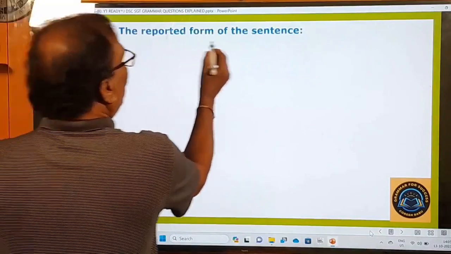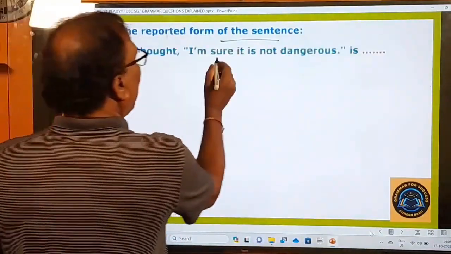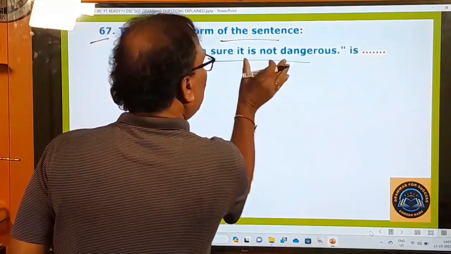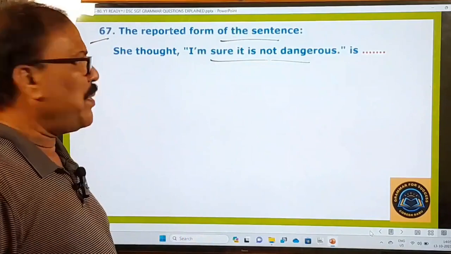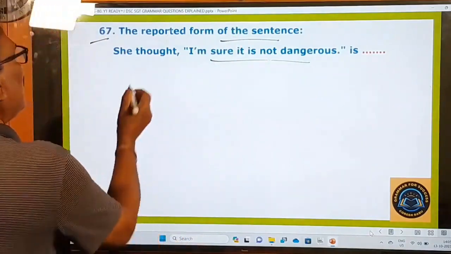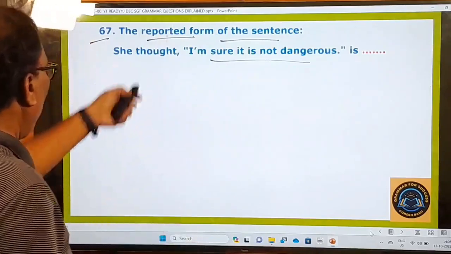67th one. The reported form of the sentence. What is the reported form of the sentence? She thought, I am sure it is not dangerous. This is the direct speech, and this must be changed into the reported speech. Reported speech means, in other words, indirect speech. Let us change it into the indirect speech. Okay, let us see the options.